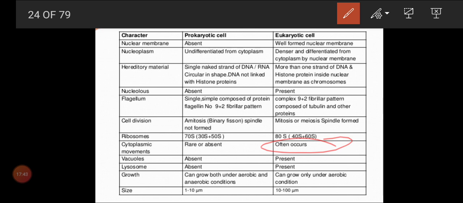Vacuoles are absent in prokaryotes, but present in eukaryotes. Lysosome is also absent in prokaryotes, but present in eukaryotes. Lysosome is an organelle. And growth: the cell can grow in both aerobic and anaerobic conditions in prokaryotes, but eukaryotes need aerobic conditions. The cell size ranges from 1 to 10 micrometer in prokaryotes, but 10 to 100 micrometer in eukaryotes.